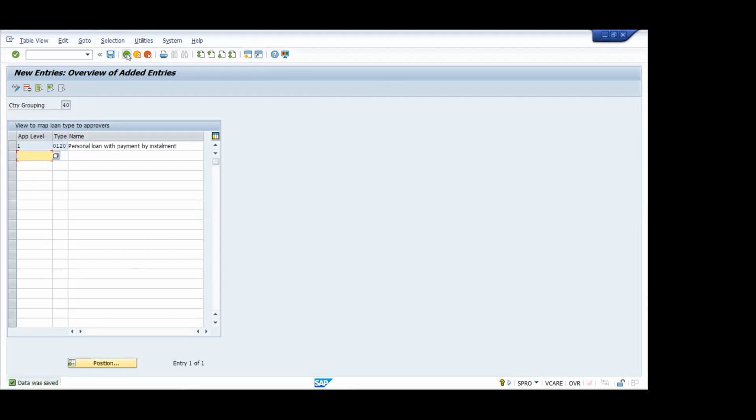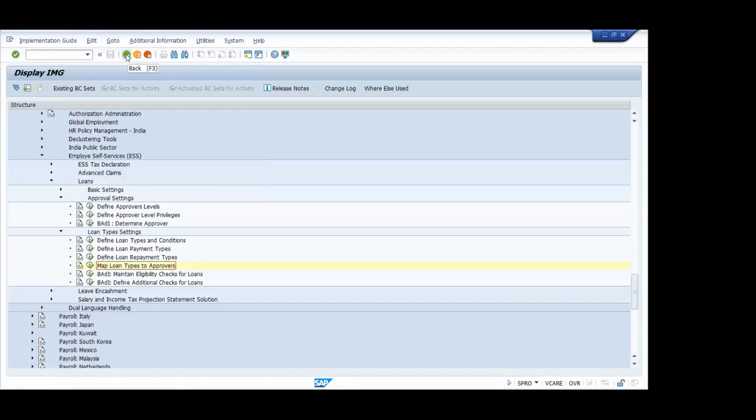So these are the different types of configuration for loan types, and I'll just close it. The last two are actually required to maintain eligibility checks or additional checks. Those are the options for the ABAPer. Your ABAPer can go through that and define or write some code inside that for the eligibility criteria. So this is all about loans. Any questions about the ESS application in loans? No, sir, we don't have. Now we'll move to the next topic.